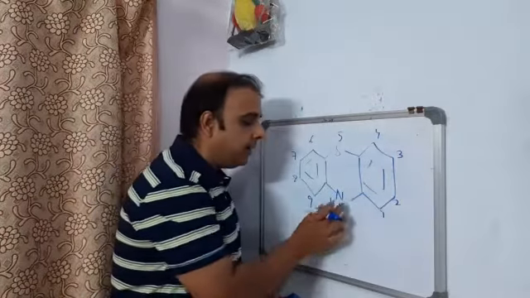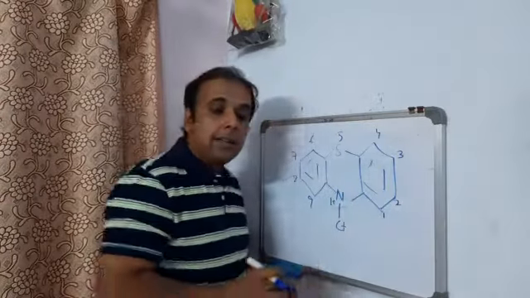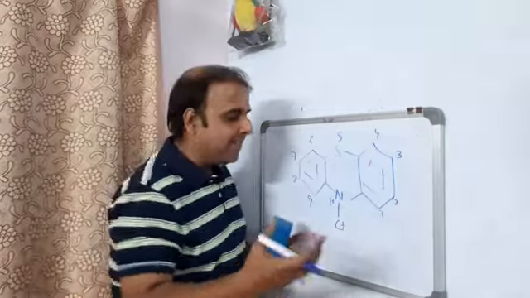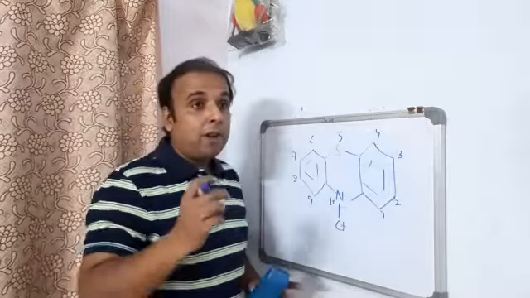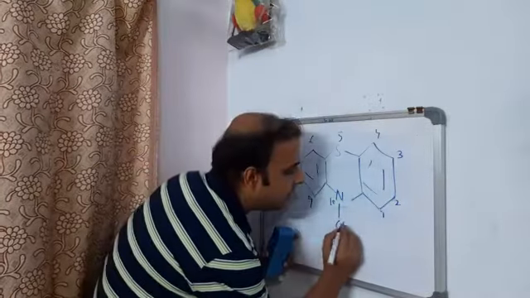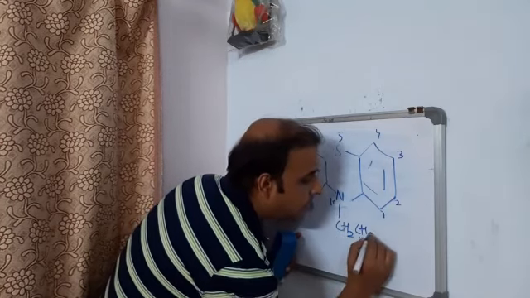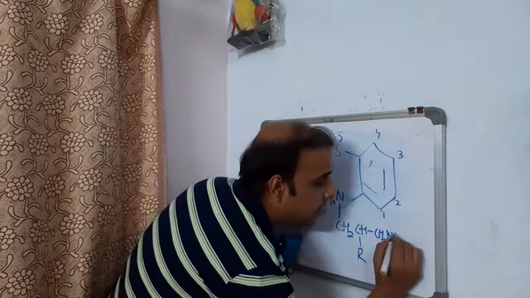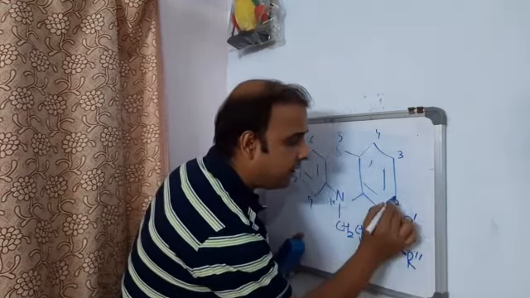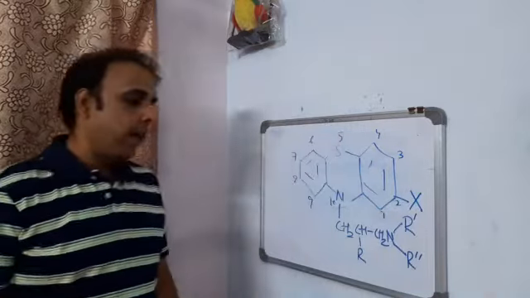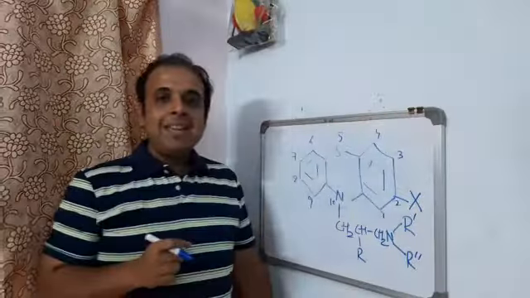That means at the N10, one hydrocarbon chain has been attached, followed by a tertiary amine, and the structure they got is nothing but chlorpromazine, right? So CH2, CH, I'll just put here R, CH2 and then N followed by R prime and R double prime. And here at the second position we'll put X, right? Okay. So this is found to be the basic skeleton of phenothiazine. Now let us move ahead.